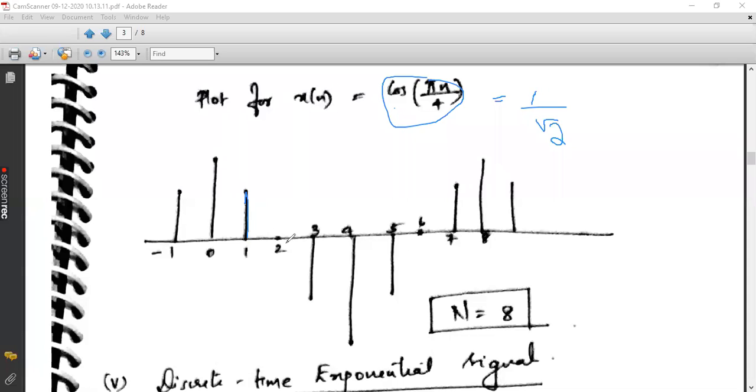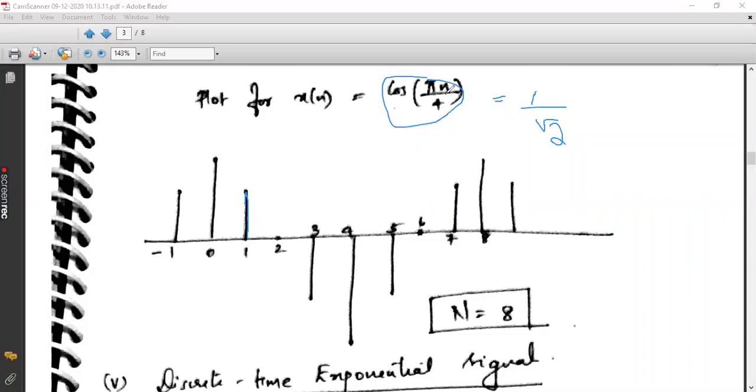Now come to 2. At n equal to 2, what will happen? Cos 2 pi by 4 is nothing but cos pi by 2. Cos 90 is 0. So here you will have a dot at the x-axis itself. And when you come to the third case, that is at n equal to 3, substitute here. So it will become cos 3 pi by 4.